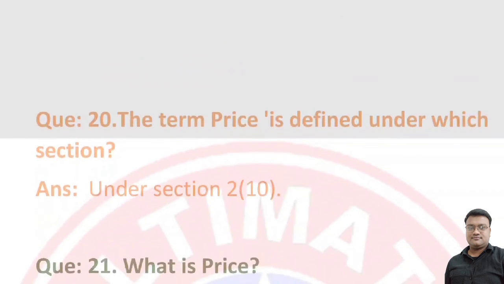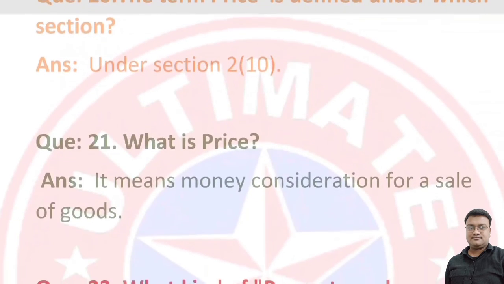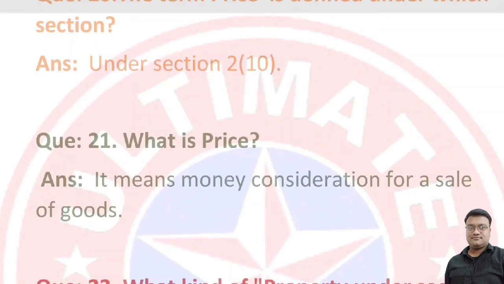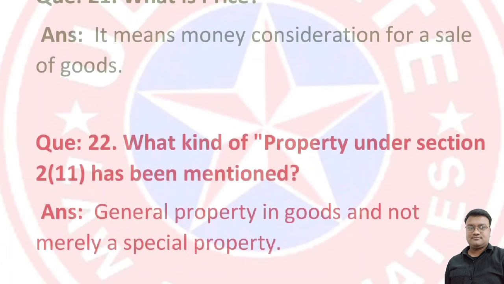Next, the term price is defined under which section? The term price is defined under section 2, clause 10. What is price? It means money consideration for a sale of goods. Next, what kind of property under section 2 clause 11 has been mentioned? Under section 2 clause 11 has been mentioned general property in goods and not merely a special property.